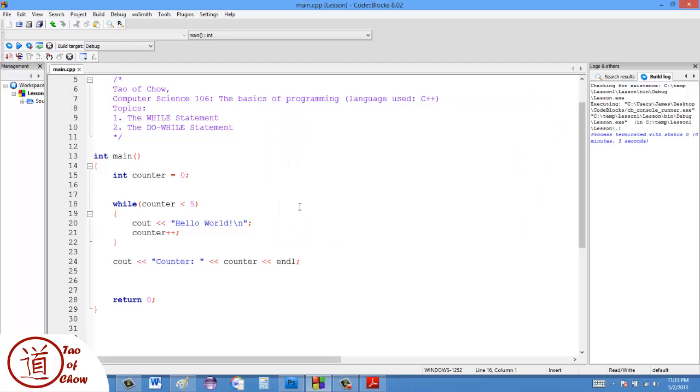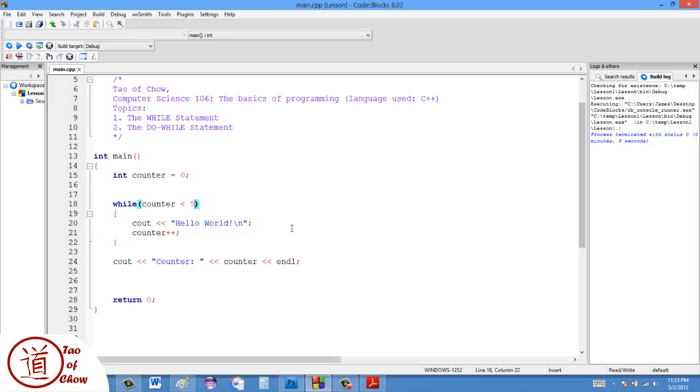Okay, so I can see then that the counter was 5, and sometimes people get confused and they say, well, why did the counter stop at 5? Well, the reason why is because we said less than 5, and 5 is the first time that this number is not less than 5. Okay, so yeah, that's pretty much it.